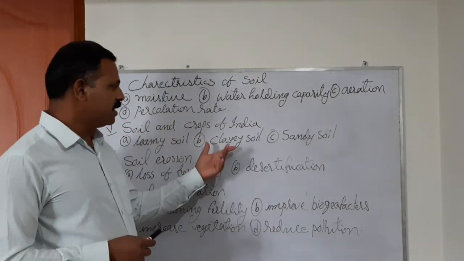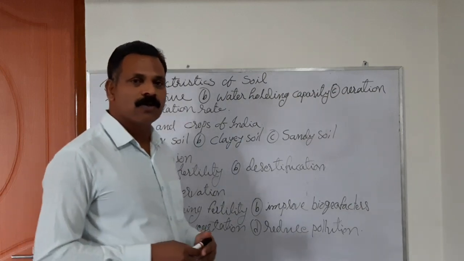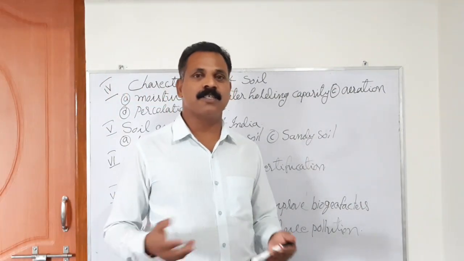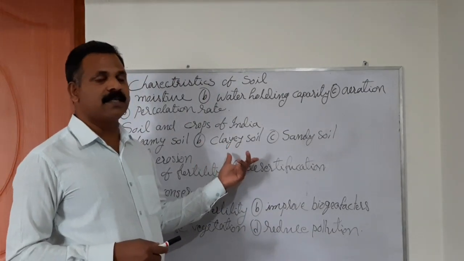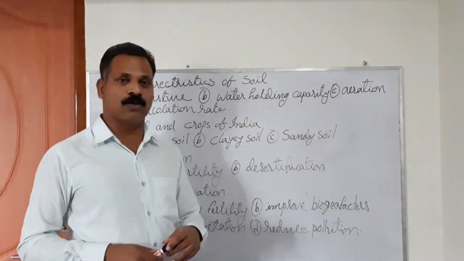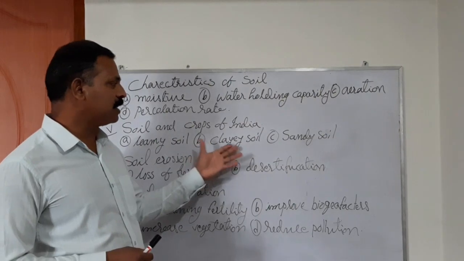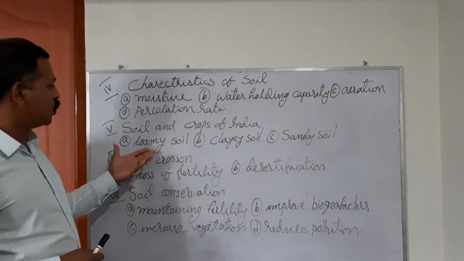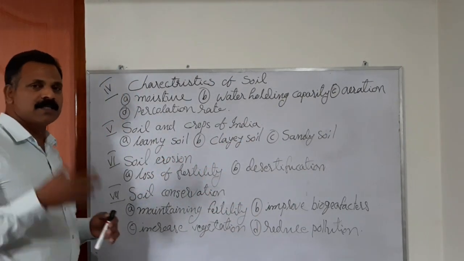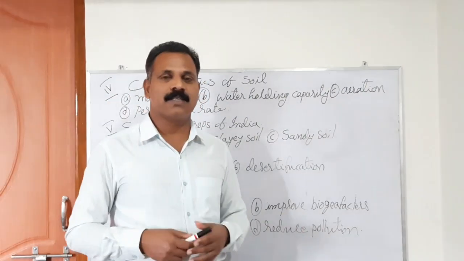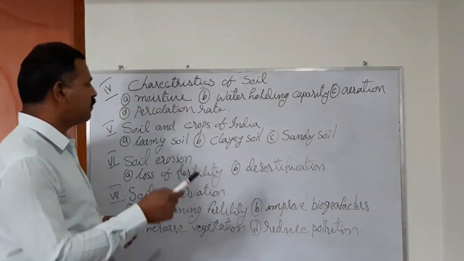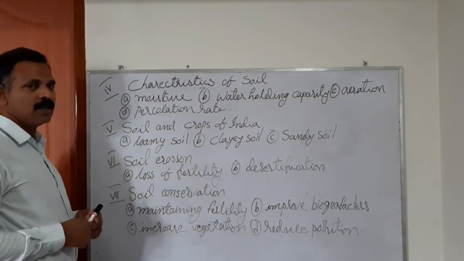Whereas clay soil is very closely packed and its water holding capacity is more. That is why in such areas mainly paddy, water growing crops are grown. Paddy, rice crops are grown in clay soil. But loamy soil is the best quality of soil, having almost all types of qualities. That is why different varieties of crops are grown in loamy soil.